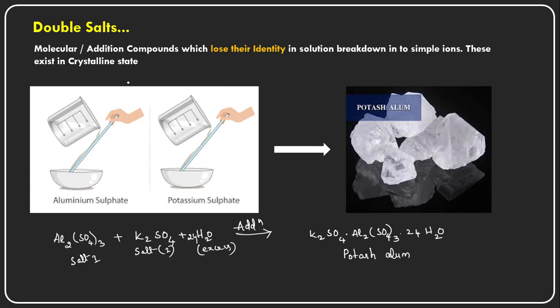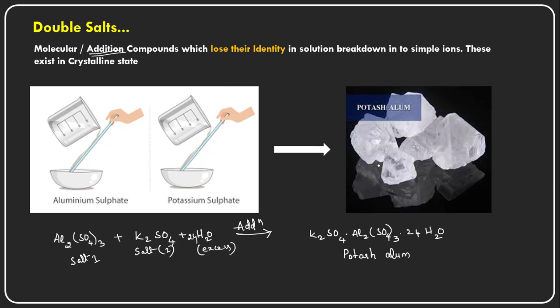So what are the double salts? These are the molecular or addition compounds. These double salts are addition compounds formed by just combining two or more salts.